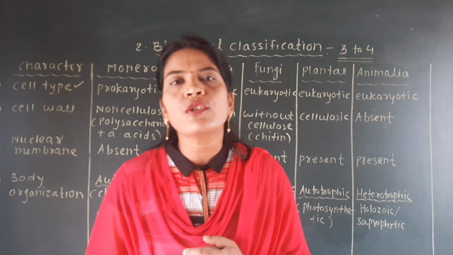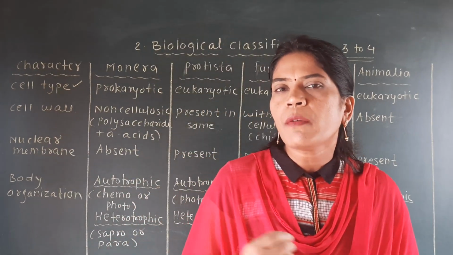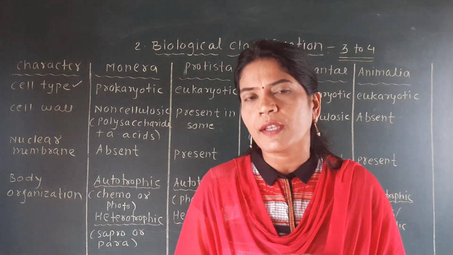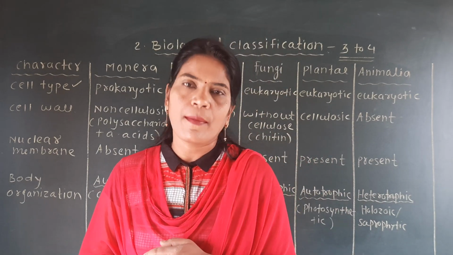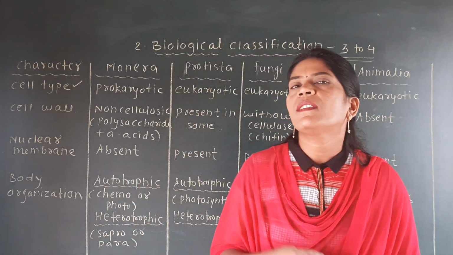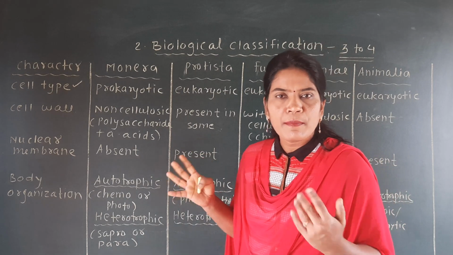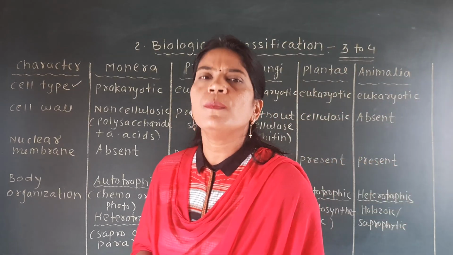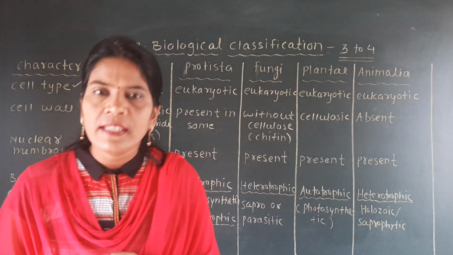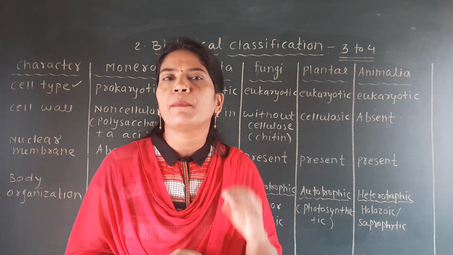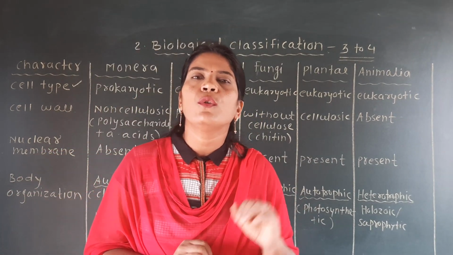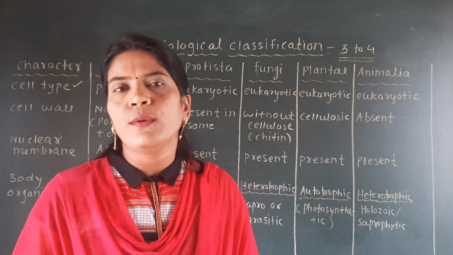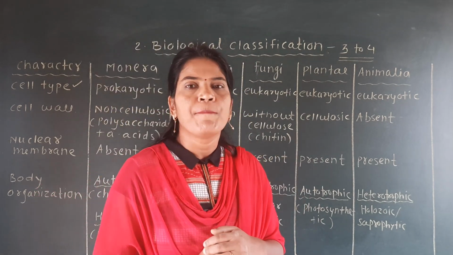So what is the composition of that cell wall in Monera? It is not made up of cellulose, so it is non-cellulosic; it is made up of polysaccharide and amino acid. What is the composition of the cell wall in fungi? It is again not made up of cellulose, but it is made up of chitin. And what is the composition of the cell wall in plants? In plants, the cell wall is made up of purely cellulose material, and this cellulose is nothing but a carbohydrate.